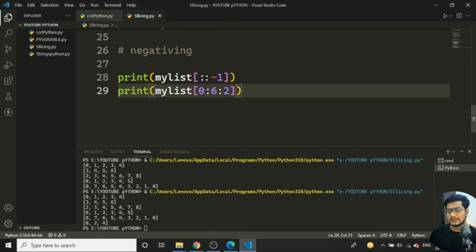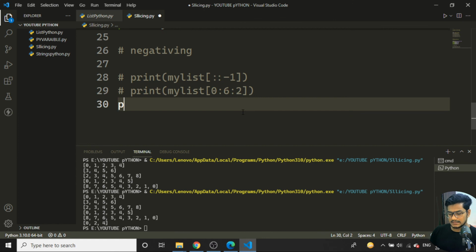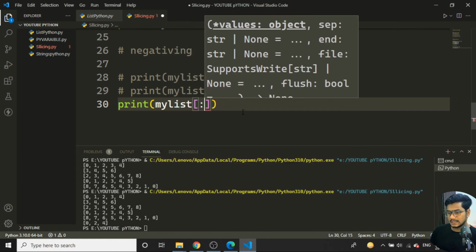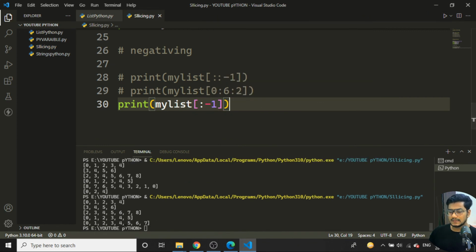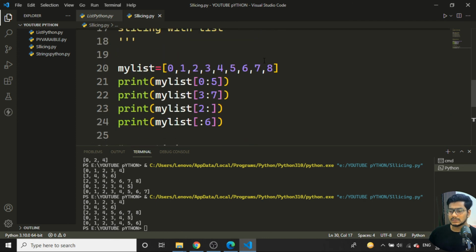So this is all about the slicing concept. If I print my list and want to get only the last one, you can see I'm getting everything from the start. If I use -2, I want to print from the -2 position. You can see it comes from the last, 0, 1, 2, 3, 4, which means the last 7, 8 is getting skipped.